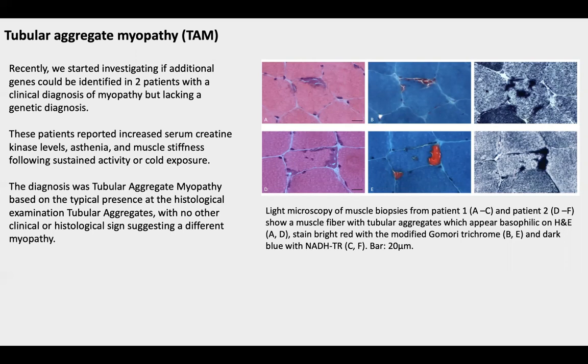Both patients were diagnosed with tubular aggregate myopathy based on the typical presence at the histological examination of areas that were basophilic with hematoxylin eosin staining, stained bright red with Gomori, and were dark blue when stained with the NADH tetrazolium reductase reaction.